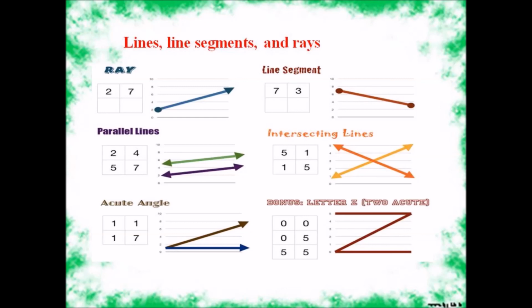Acute angles are not parallel lines. Line segments, for example, 7 and 3 are line segments. Intersecting lines are one line going across the other line. Dots and letters also work in geometry.